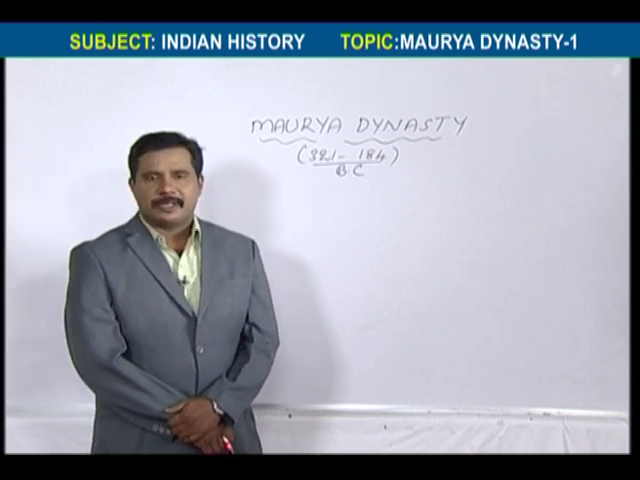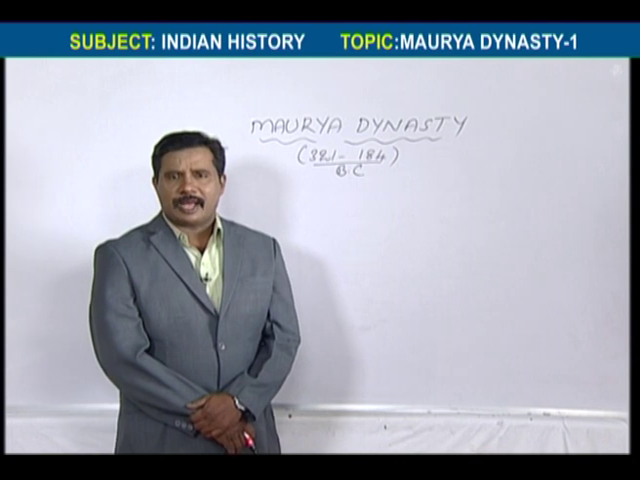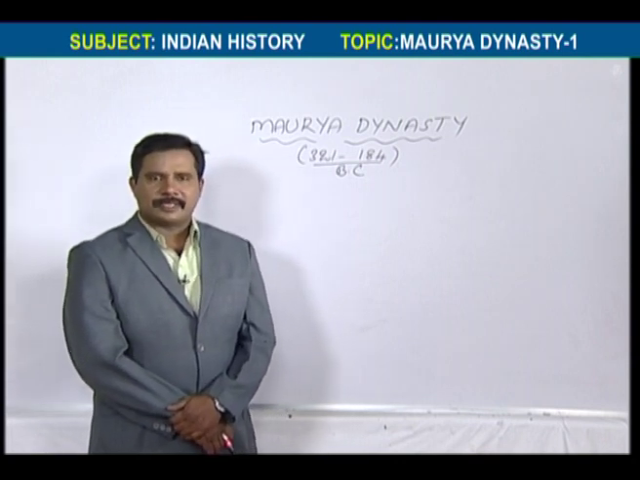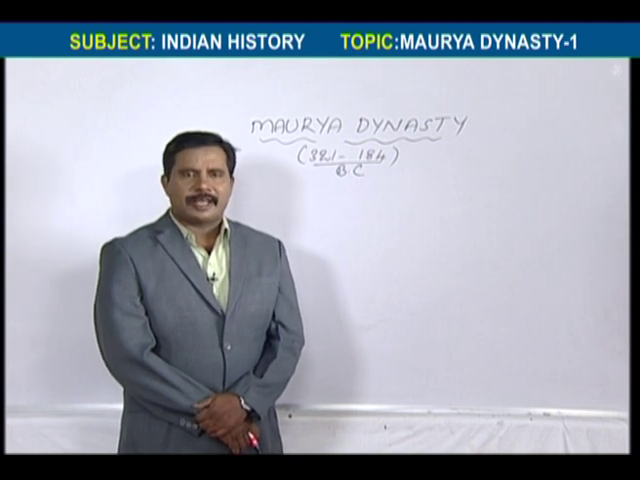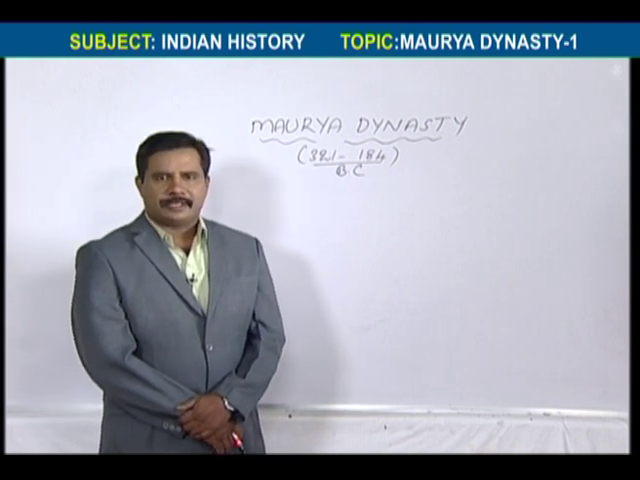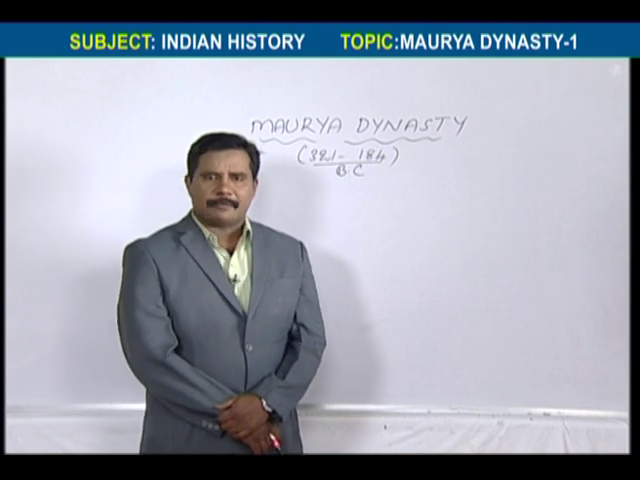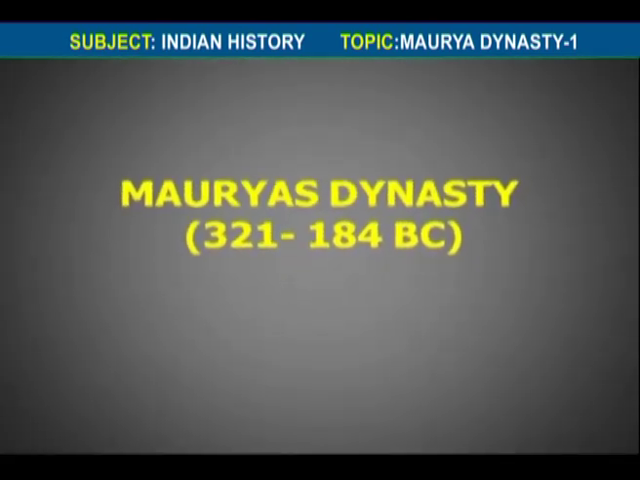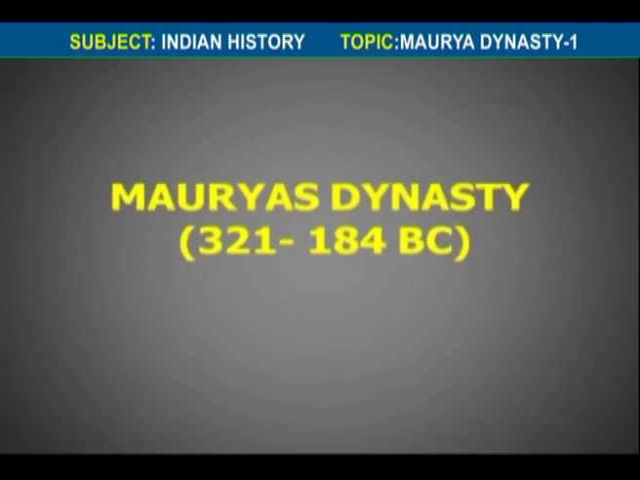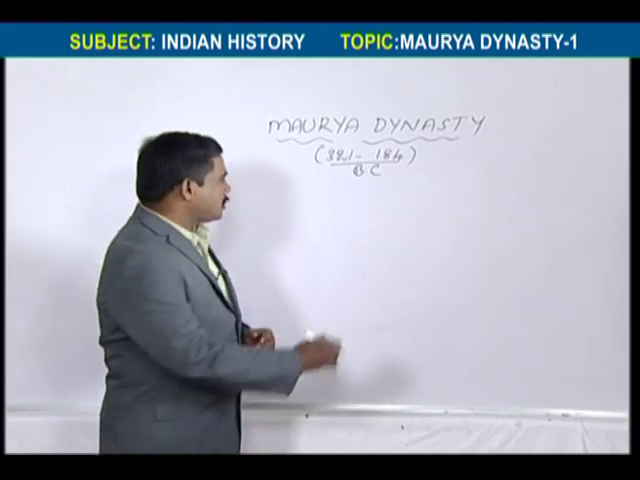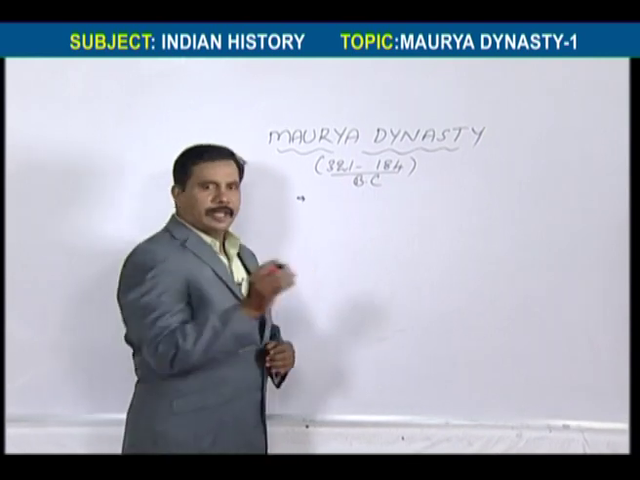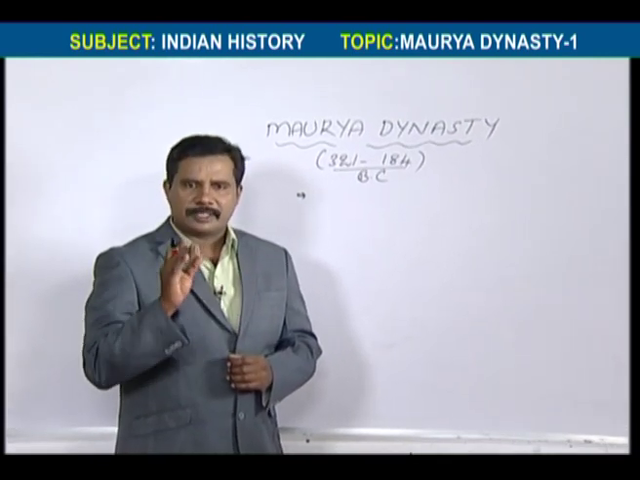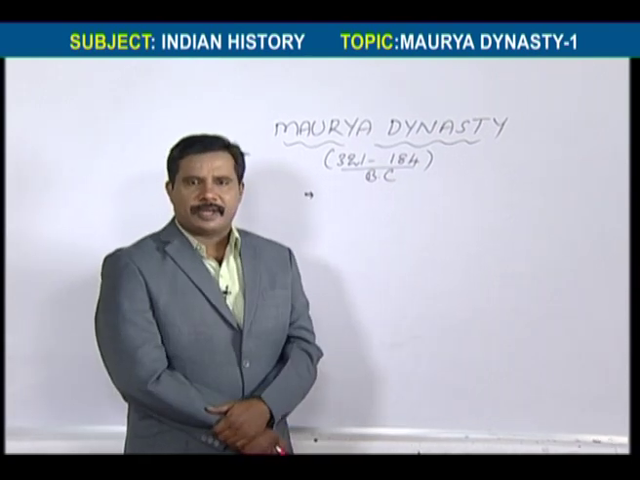The emperor will rule an empire, and a kingdom means a particular area ruled by a king. So a group of kingdoms is called an empire, and the emperor will rule the empire. That's why this is called the Mauryan empire. This is the first empire in India. Before the Maurya empire, there were no empires of any kind.